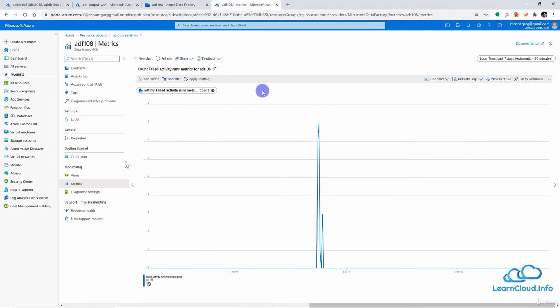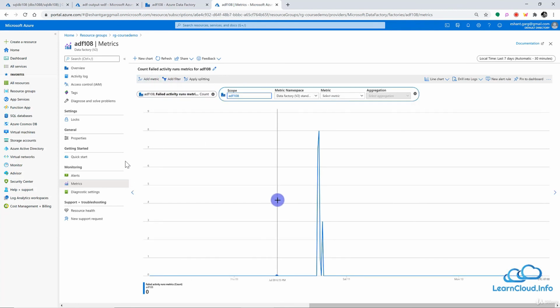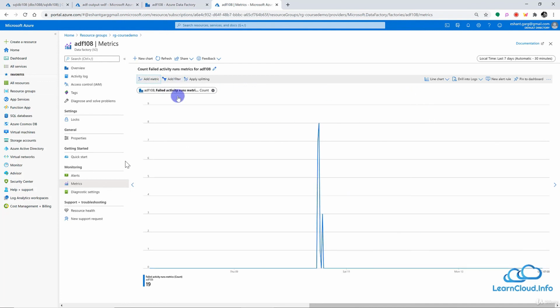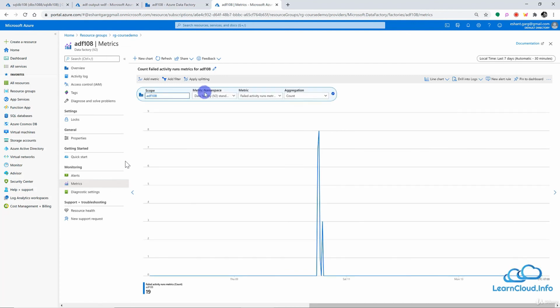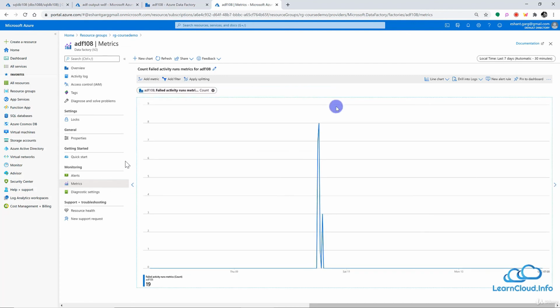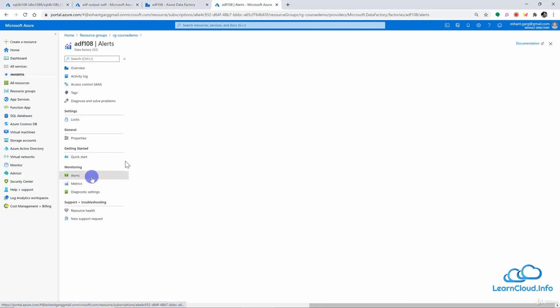And of course you have an option here to create another matrix. So you can create as many matrices as you want here. So you're not limited to only one matrix here. So basically the point is, this is the easy and quick view of your overall performance and health of your data factory. And you can look at different matrices and have a quick view what's going on with your data factory. And then we have alerts here.